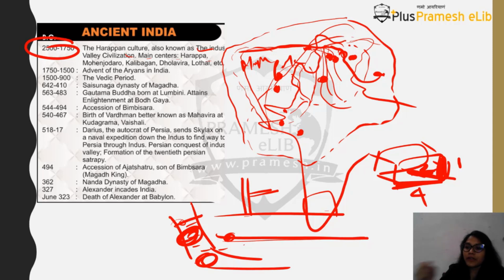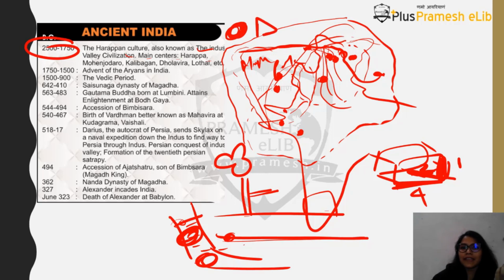Okay, then there was a presence of seals. So seals you have found, and they are different shapes like circular, triangular, rectangular. There are different shapes that you have found in seals. In seals you have found certain symbols, like pi, also present. Okay, and these seals also had pictures.